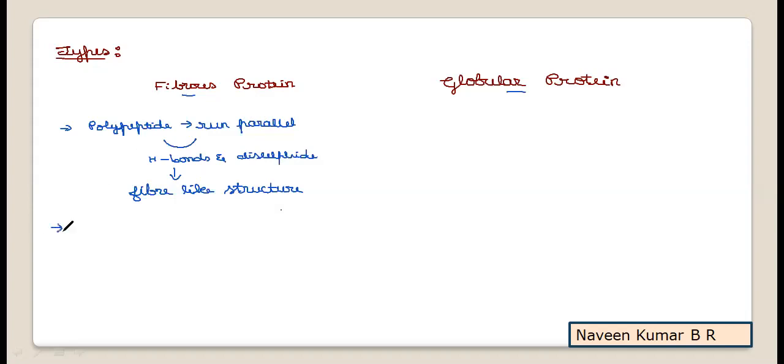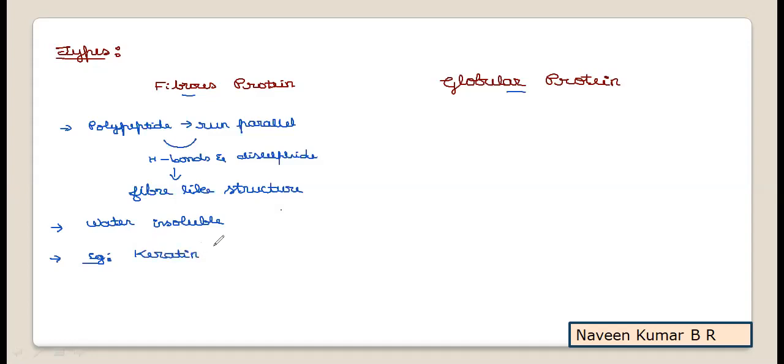As a result of this fiber-like structure, these proteins are water insoluble. Fibrous proteins remain insoluble in water. The best examples to remember for fibrous protein, often asked as 1 mark and 2 mark questions, is keratin.